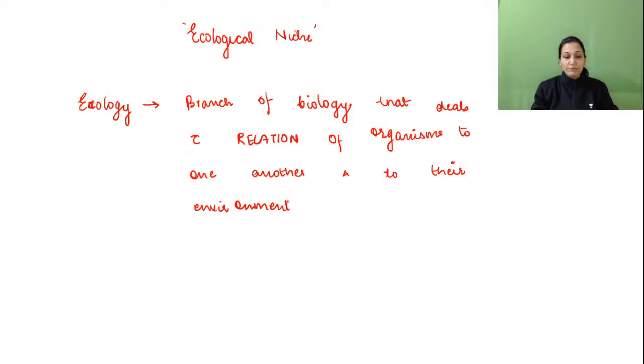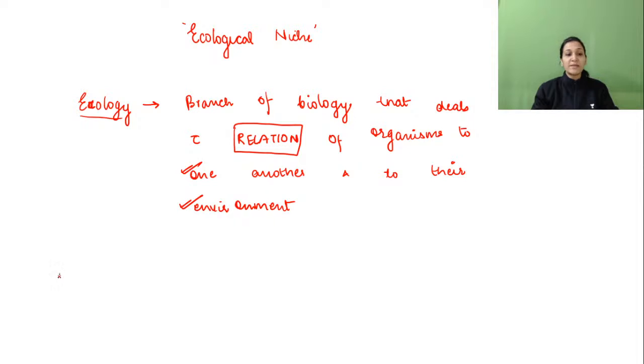So simply, when we are saying ecology, what do we need to know? We need to know the relationship between the organisms with each other and with their environment. Relation with one another and with their environment. This is the definition of ecology.